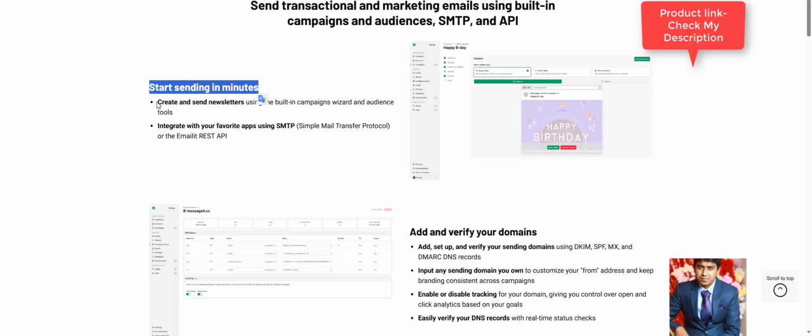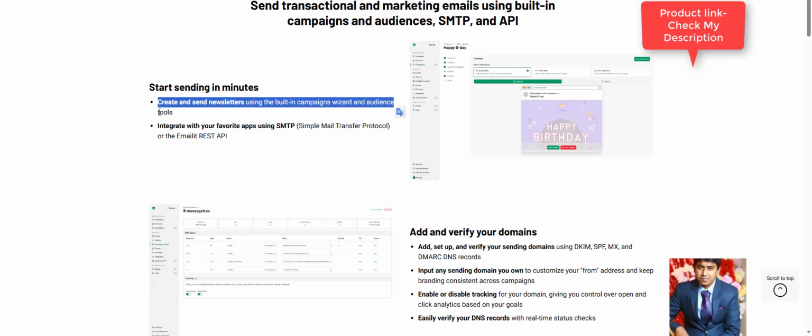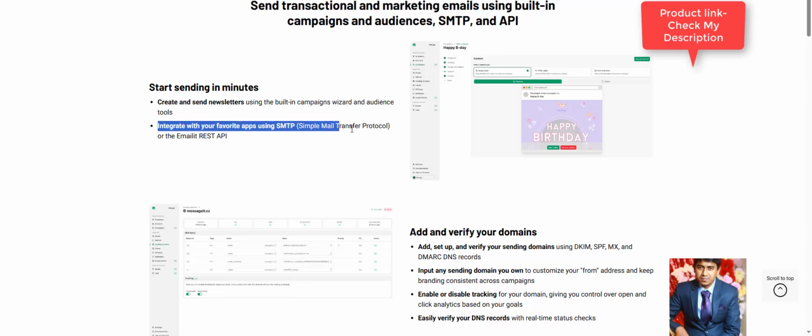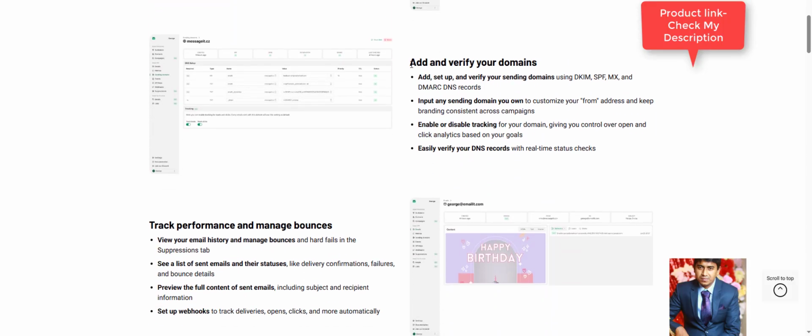Start sending in minutes. Create and send newsletters using the built-in campaigns wizard and audience tools. Integrate with your favorite apps using SMTP, Simple Mail Transfer Protocol, or the Email It REST API.